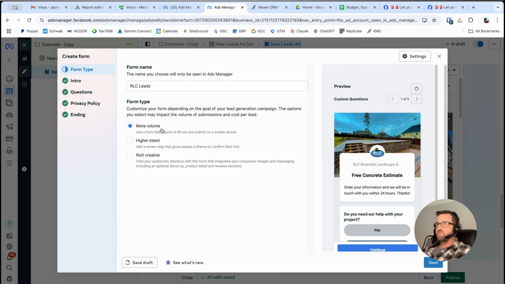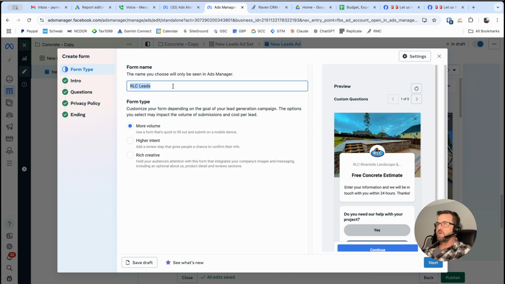So we want to choose more volume here. Instead of higher intent, we just kind of want to get some volume at first. That's what I recommend for everybody to do. Usually higher intent just requires an extra step for them to make sure they want to submit their information to you. It adds a little more friction. But we're already adding a little more friction than the send message feature. So I'll go through the process now.